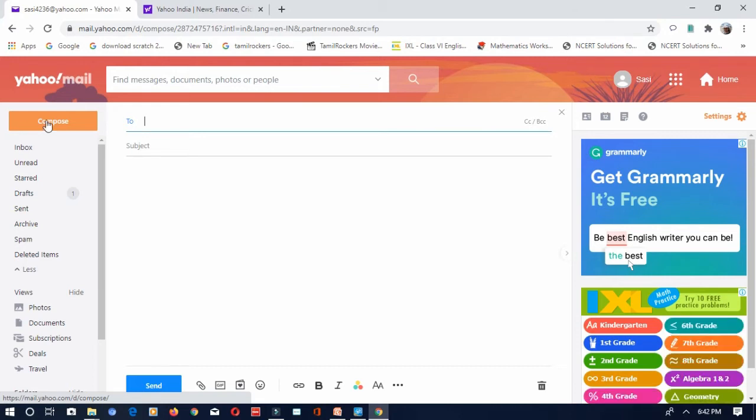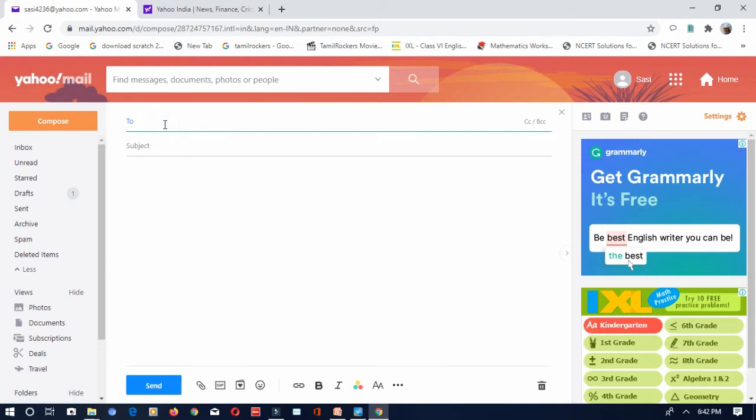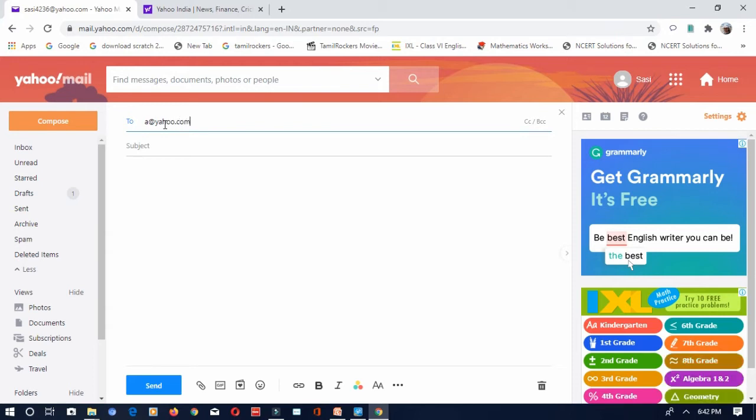For example, if I want to send an email to a person, I will have to enter the email address first, and then the subject, and the content over here. If I have any attachment, I can attach it. It is not compulsory. It is mandatory to give the address, subject, and then content. If I have to attach any file, it can be a document, any PDF document, or any pictures, video, or audio, it should be less than 25 MB. It will not accept more than 25 MB. It differs between email service providers.